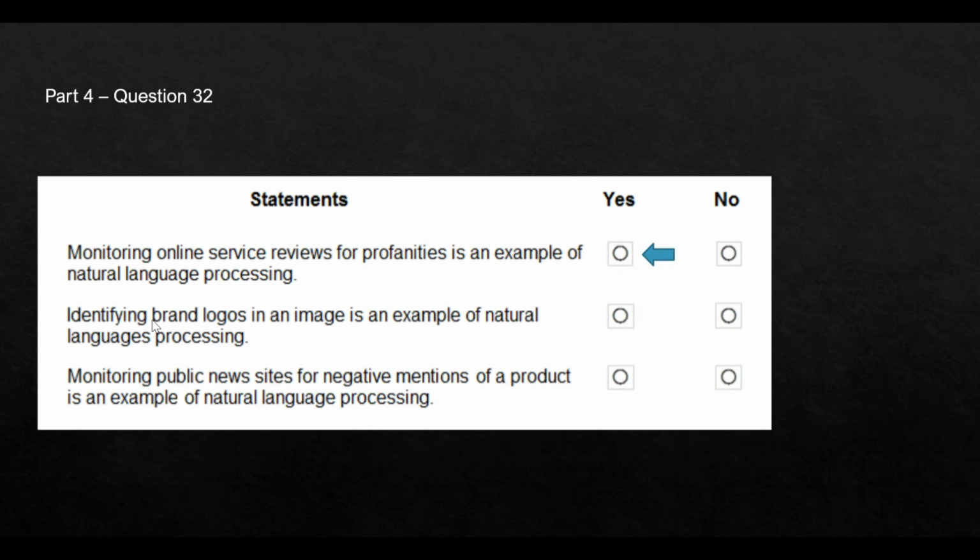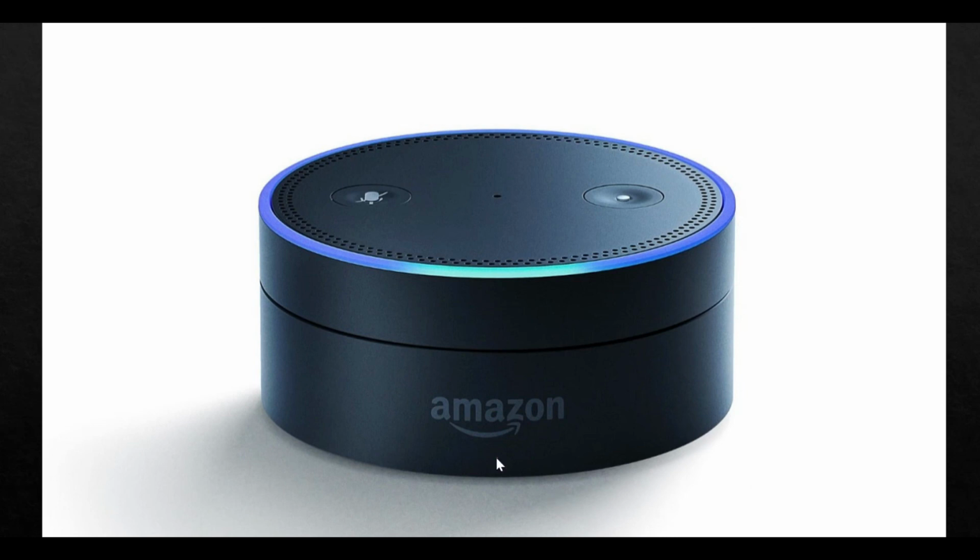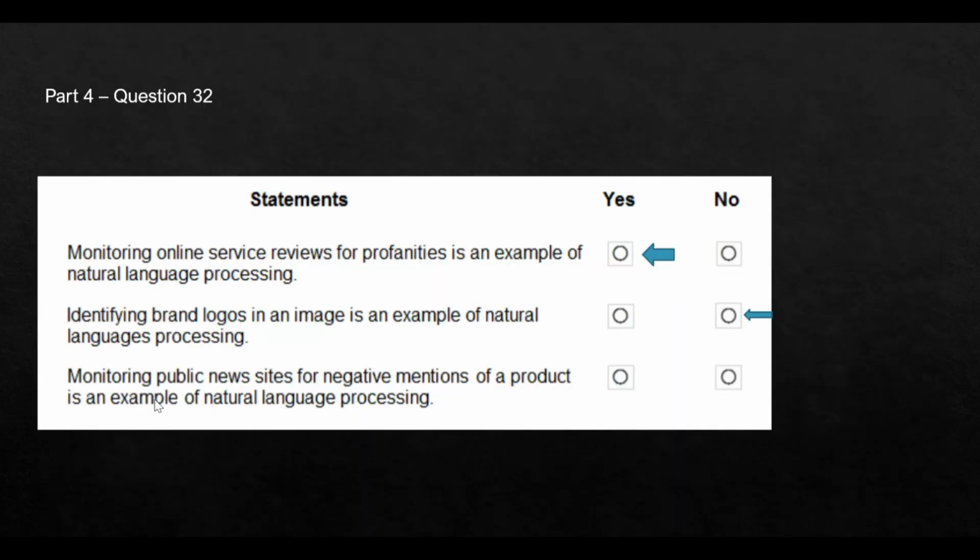The second statement says, identifying brand logos in an image is an example of natural language processing. Take the example of this image, and there is a brand here, Amazon. So can you do it through NLP? No, you can do it through custom vision, but you cannot do it through NLP, because this is a property of custom vision. The third statement says, monitoring public news sites for negative mentions of a product.